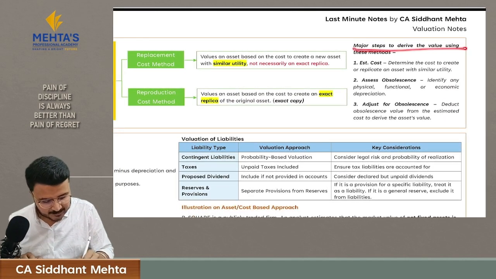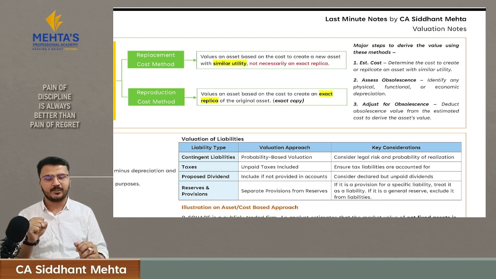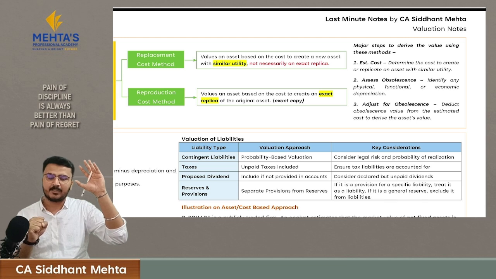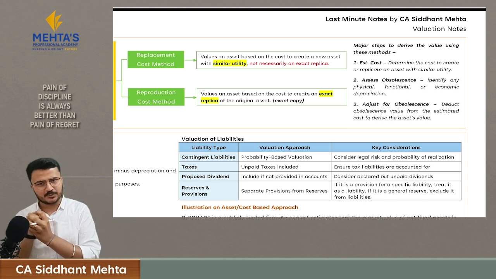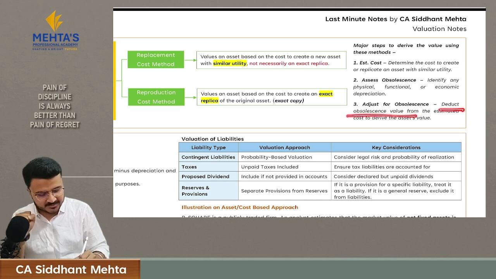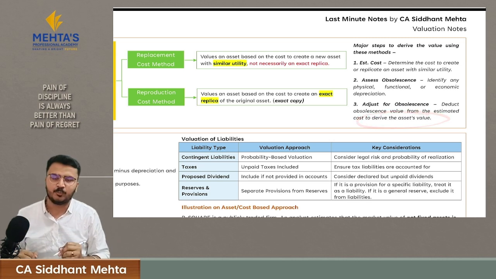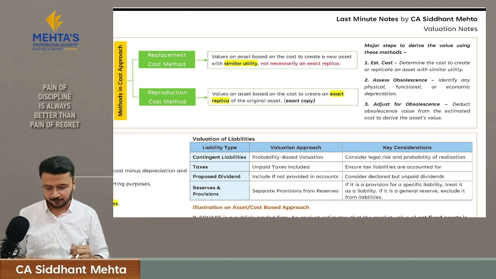Then, what are the steps to derive value using these methods? First, you will understand your asset. Based upon that, you will estimate the cost. This estimated cost can be from two methods: one is reproduction and another is replacement. Then you will assess, is there any obsolescence factor in my asset? Is there any physical or functional damage in my asset? Okay, you understand it and you will derive the value for it. And then you will deduct the obsolescence value from your estimated cost, which will help you to derive the asset value. These are the steps which are there in cost approach to derive the asset value.